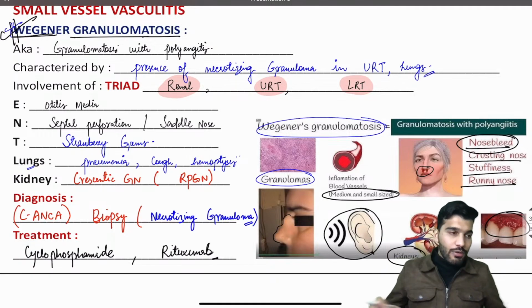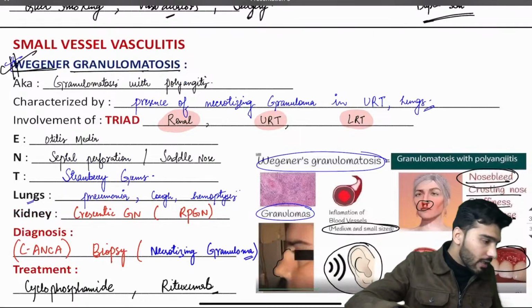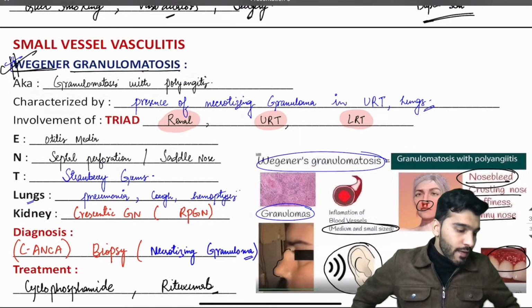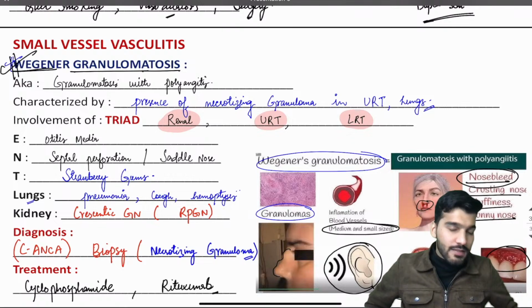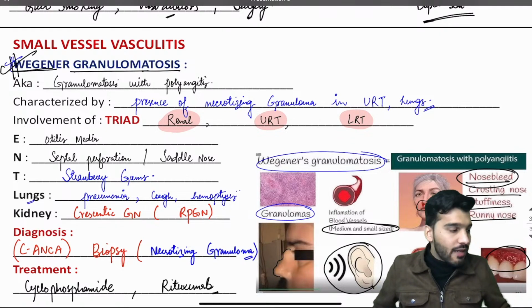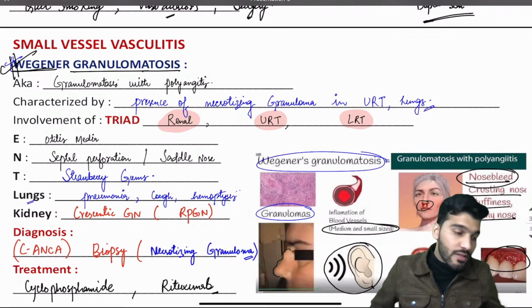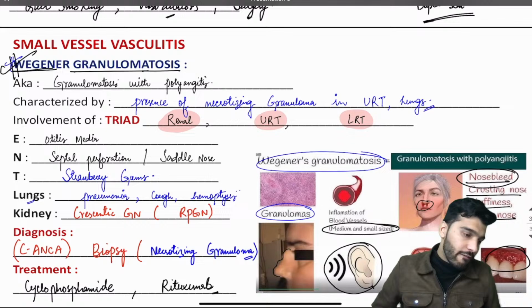Is that clear? Now let's move to the next question. Is that clear so far, everyone? Please write down in the comment section. I am going a bit faster because this is not the main session, but all these topics that we are discussing are main topics, whether it is thyroid, intracellular pigmentations, necrosis, apoptosis, vasculitis, all these are very, very important.